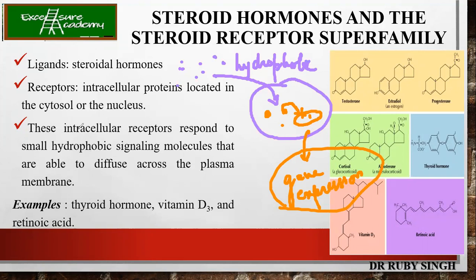So these intracellular receptors respond to small hydrophobic signaling molecules that are able to diffuse across the plasma membrane, as mentioned here. Examples are thyroid hormone, vitamin D3, etc.